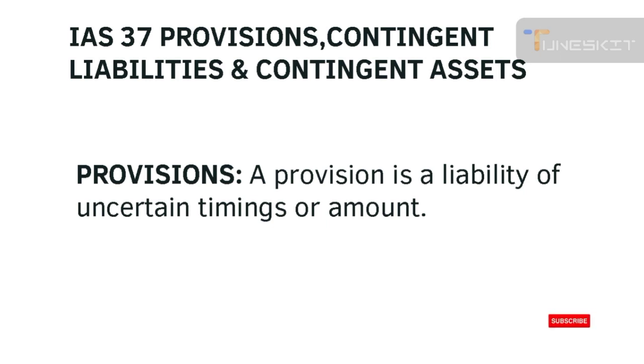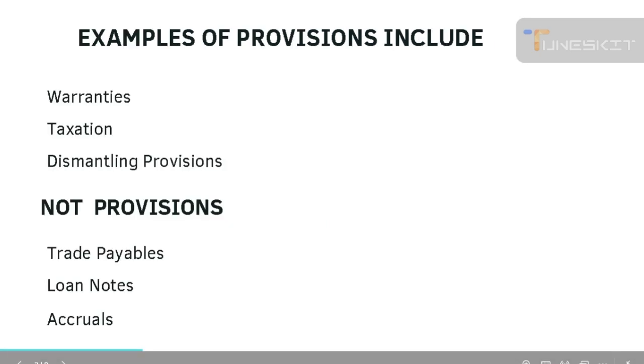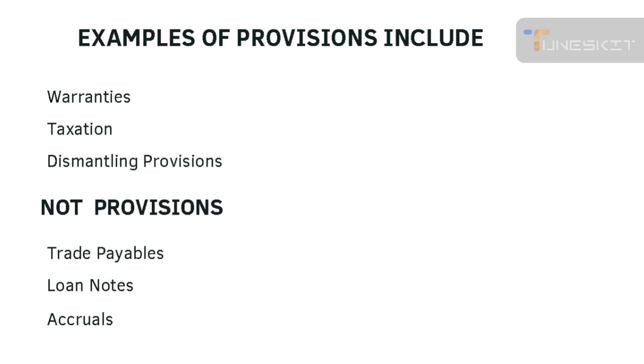For instance, warranties. Generally, we don't know about the warranties claim. Generally, when a customer claims for service warranties or product warranties, we don't have any idea when our customer is going to claim and by how much amount he is going to claim. So that's why we call these warranties provisions.